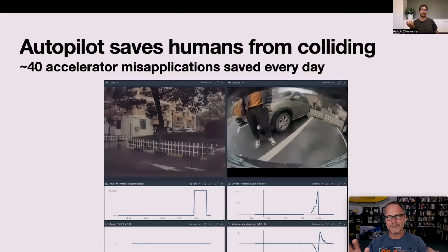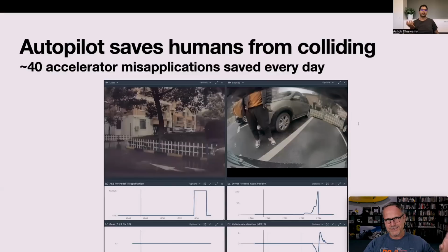I'm going to go through this a little more quickly because there's not so much technical detail here, so it's easier to understand. But basically 40 accelerator misapplications every single day from their fleet, which is pretty remarkable. So this also gives them a lot of data. But basically this is the thing. This person is standing in front of the car. The person meant to brake or do something, but they stepped on the accelerator. And if the car had not stopped, that car would have collided with that person and squashed them between the parked car and this other vehicle, which could have injured them very, very badly. So this is a really important thing for safety.